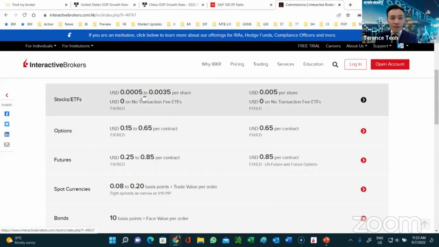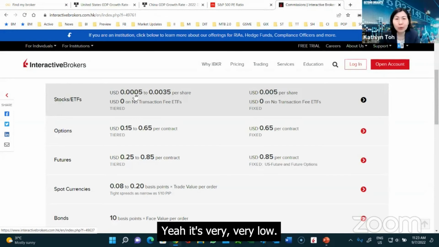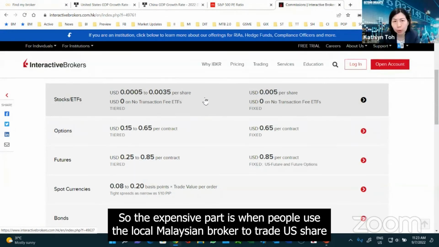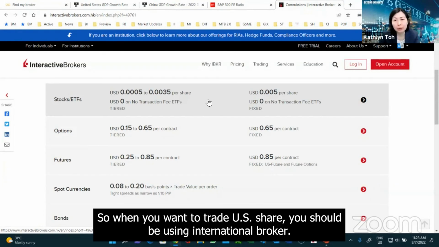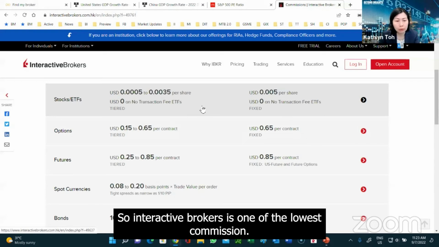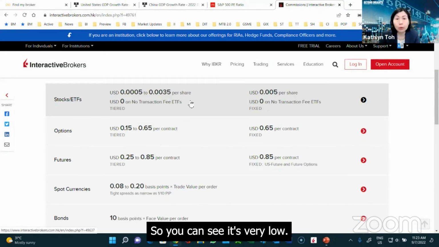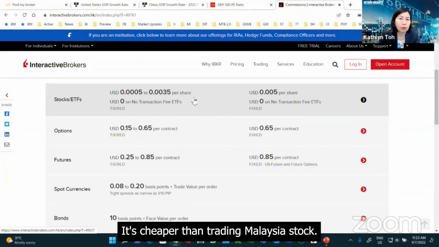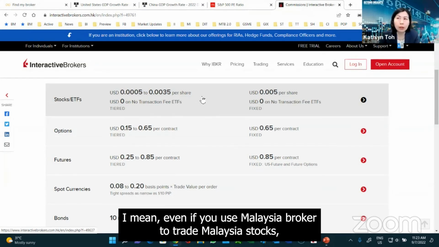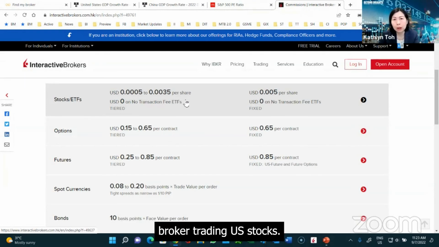If you look at it, it's only 0.00005 per share. That means you buy 1 unit, it's not even 1 cent. It's very, very low. So the expensive part is when people use a local Malaysian broker to trade US shares. When you want to trade US shares, you should be using an international broker. Interactive Brokers is one of the lowest commission. You can see it's very low. It's cheaper than trading Malaysian stock. Even if you use a Malaysian broker to trade Malaysian stocks, they still cannot beat the US broker trading US stocks. It's very cheap.